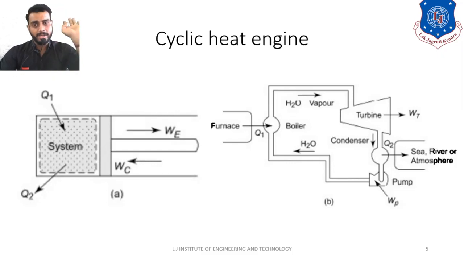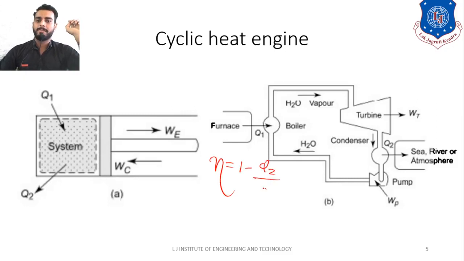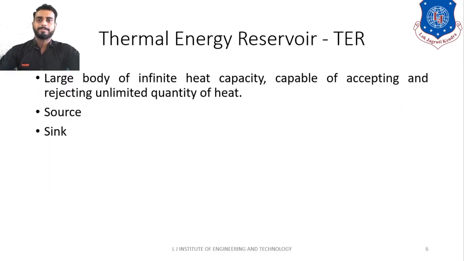Clear? Okay, so for a cyclic heat engine, if you want to identify the performance, then you can identify it by 1 minus Q2 divided by Q1. That is the efficiency of the heat engine. Clear? Let's move forward. Next topic is thermal energy reservoir. So what does thermal energy reservoir mean? A large body of infinite heat capacity, capable of accepting and rejecting unlimited quantities of heat, is known as a thermal energy reservoir.